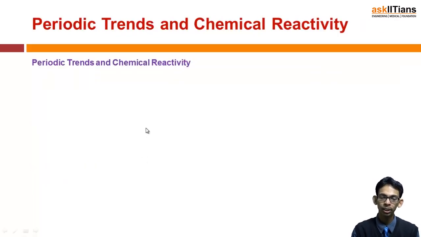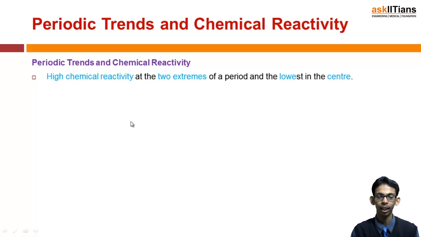Next we are going to discuss periodic trends and chemical reactivity. We know that high chemical reactivity in the periodic table is observed at the two extremes. Those present at the two extremes, that means s block elements, are highly reactive metals.